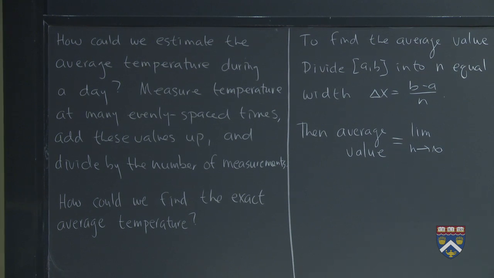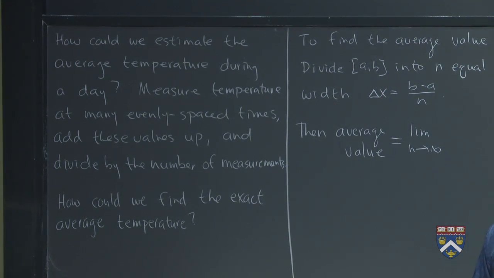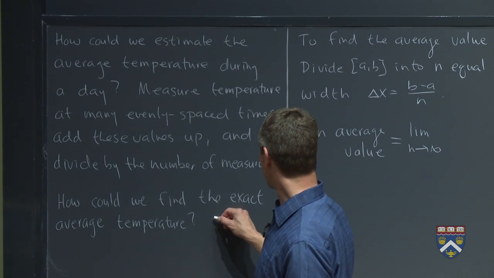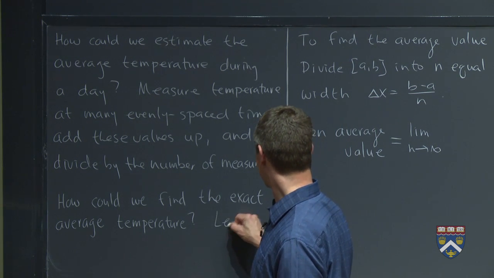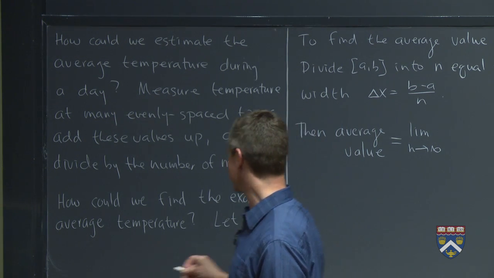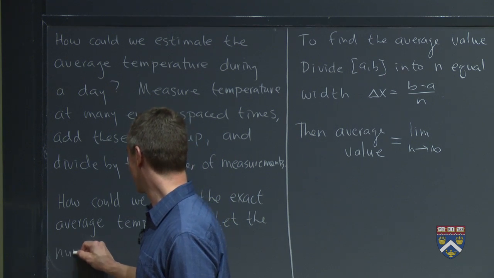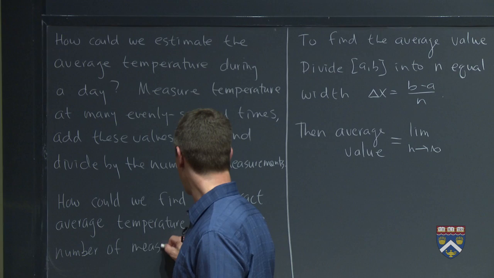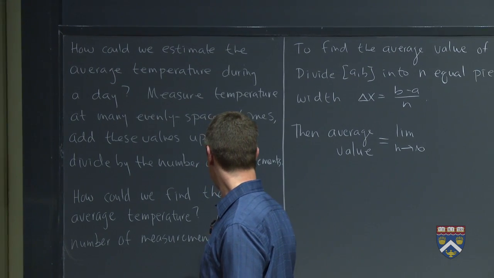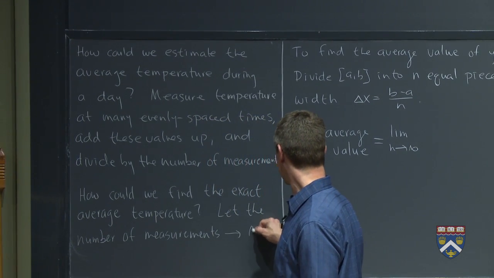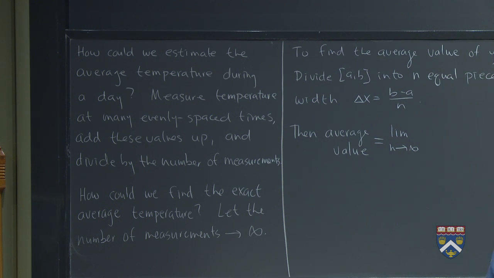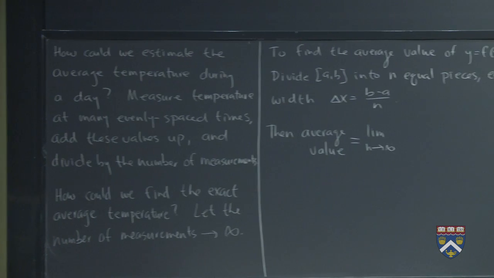Remember that this is a calculus class, and what do we like to do in calculus class? We like to take the limits. So we would let the number of measurements go to infinity. But otherwise, do the same thing. In other words, measure a whole bunch of times. So if n is the number of measurements, measure n times, add them all up, divide by n, and look what happens as n goes to infinity. So that's what we're going to do.